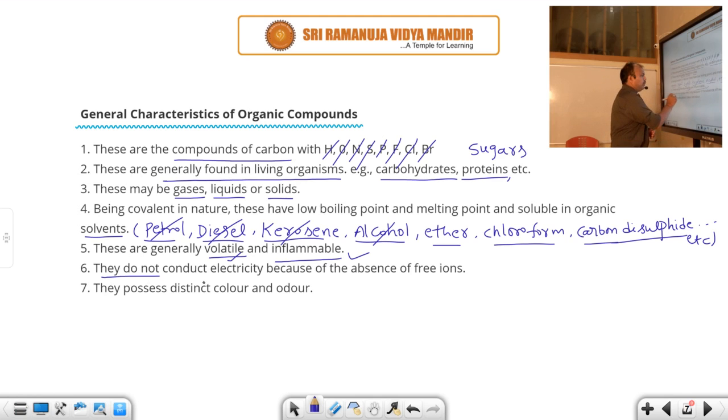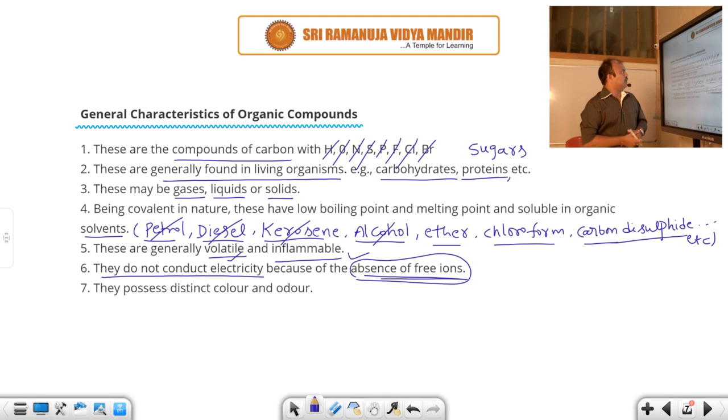And all organic compounds do not conduct electricity, that means current does not pass through them, because of the absence of free ions. Whenever free ions are there, they can easily produce current. But here they do not conduct electricity, because there are no free ions in organic compounds. These are covalent compounds.